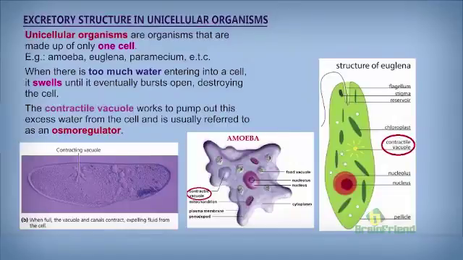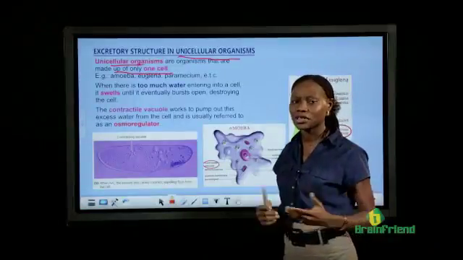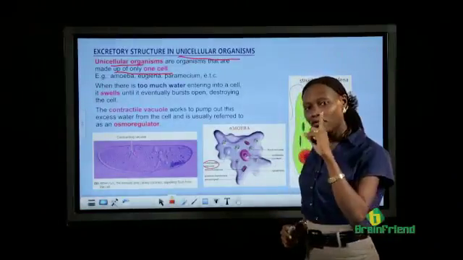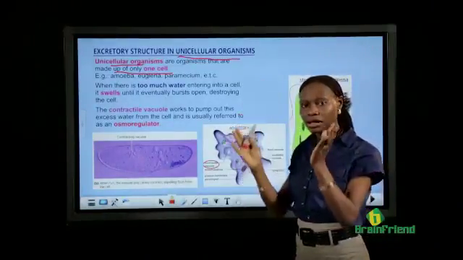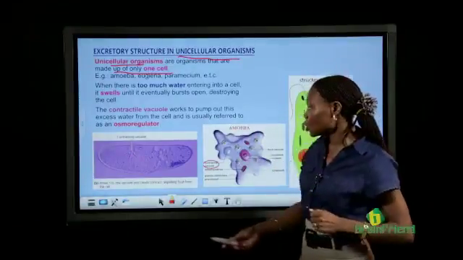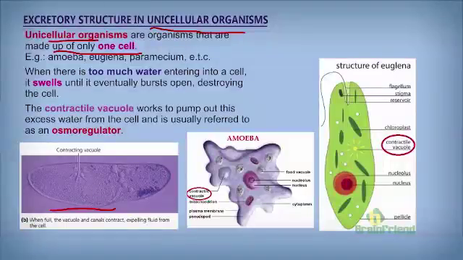Let's look at excretory structures in unicellular organisms. There are different unicellular organisms. What are unicellular organisms? Like I said earlier, unicellular organisms are organisms that are made up of only one cell. You wonder, is that really possible? Yeah, there are organisms that have only one cell. That's all they are made up of. For example, we have the paramecium, the amoeba, the euglena, etc.